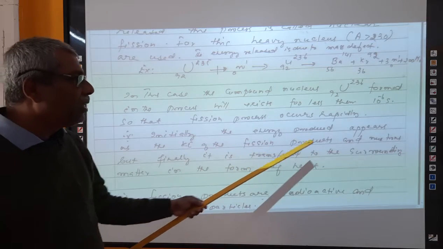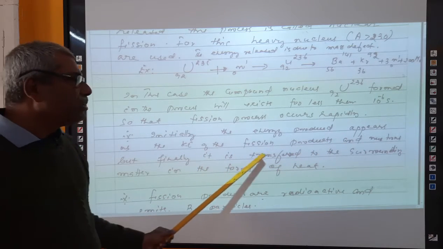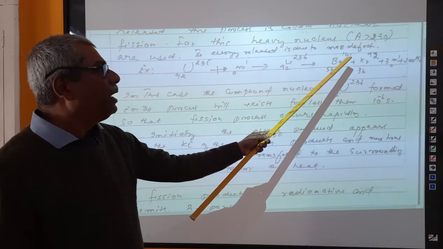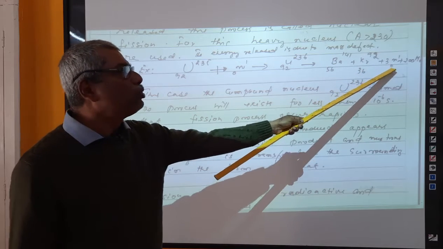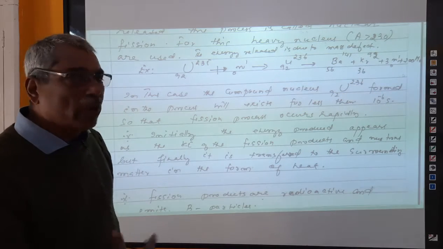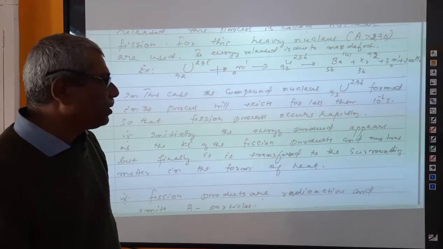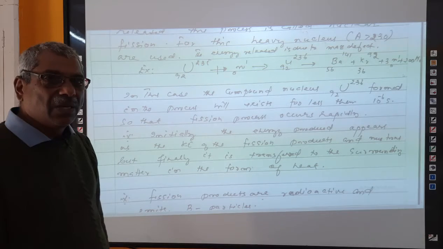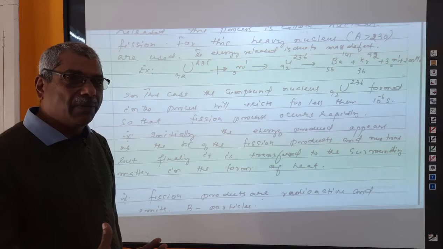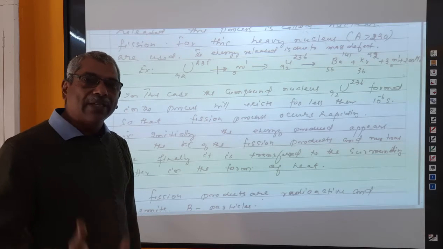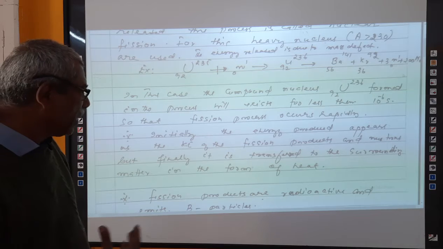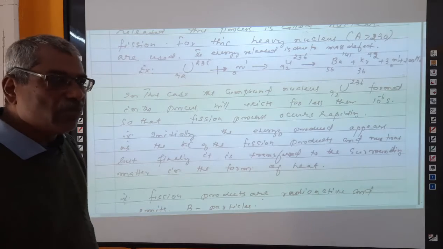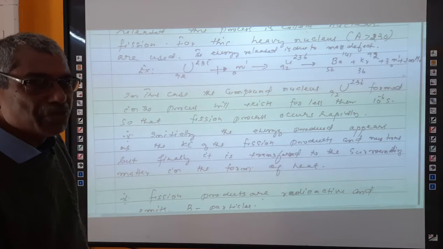This energy initially appears as the kinetic energy of the fission products. Which are the fission products here? This barium and krypton, and also the 3 neutrons. All these products will take away this energy as their kinetic energy first. Then that will be transferred to the energy of the surrounding particles. So the surrounding energy will now be shown as heat produced in the atmosphere. That means atmospheric particles absorb this energy and the temperature of the surrounding atmosphere increases. This is what is called fission reaction.